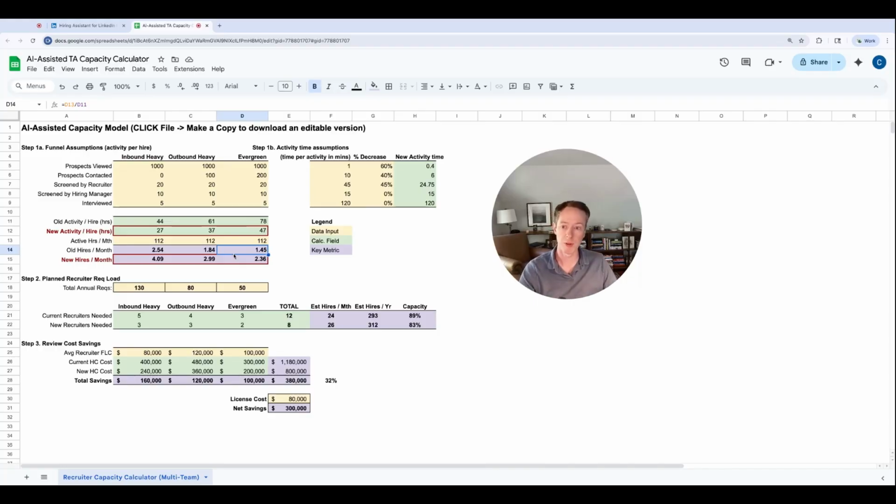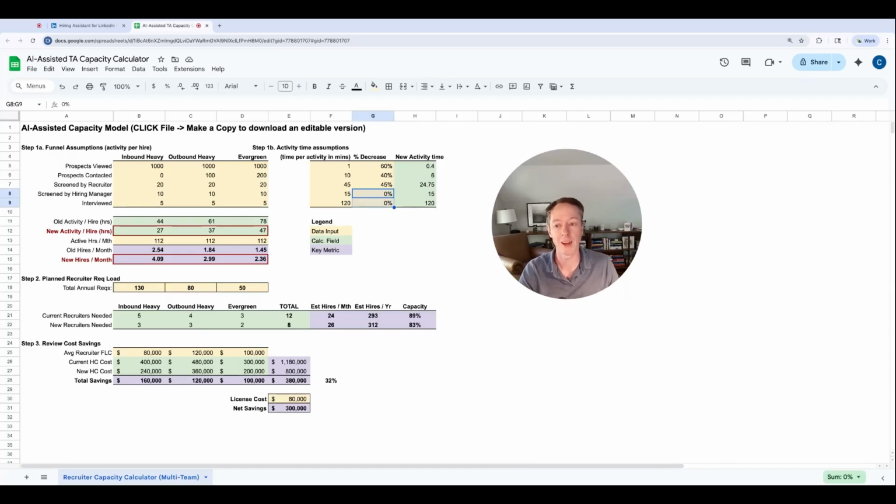And the reason I broke it up into three different pipelines is because we have different activity levels across the different pipelines. The outbound heavy, maybe we're contacting 100 people out of every 1,000 processes reviewed. For Evergreen, maybe it's 200 just to get the funnel metrics down. And you'll see that what I didn't do is assume that there's going to be any improvement in the actual screenings from the hiring manager and the number of interviews.